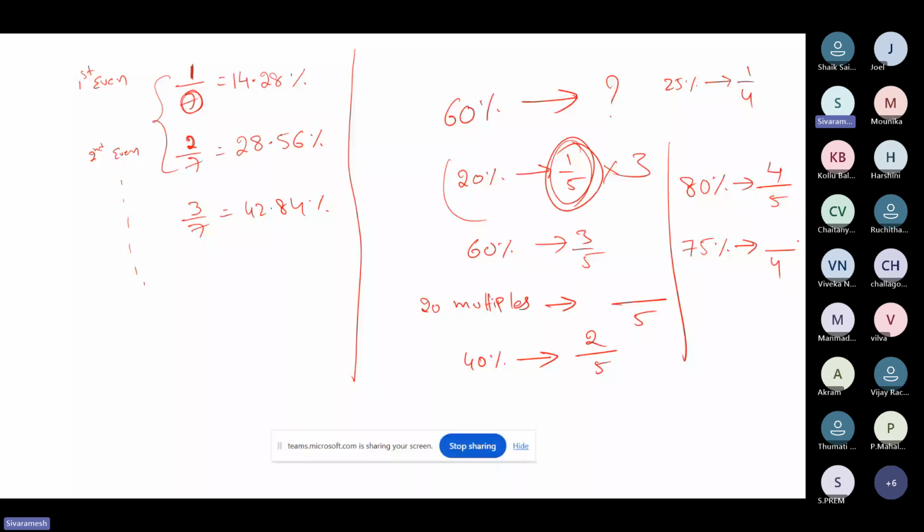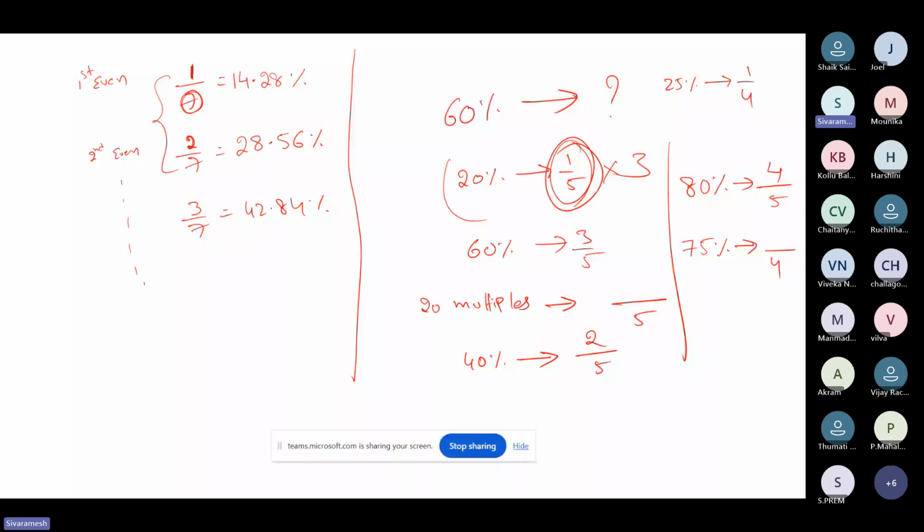This will come only by practice. My sincere suggestion is, before coming to tomorrow's class, revise all these fractions and percentages. You will see how simple it is to solve questions on percentages and profit and loss in upcoming sessions. These are the crucial part. I'm telling you again and again, percentage conversions are very, very important. So 75% is a 25 multiple. I write 4 in the denominator, and 25 times 3 is 75, so the answer is 3 by 4.